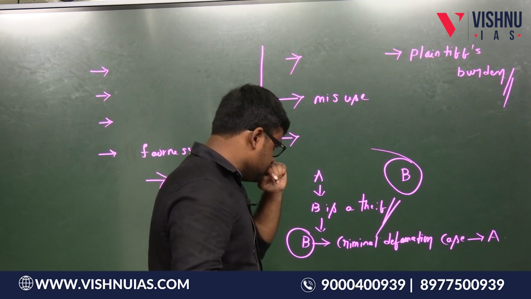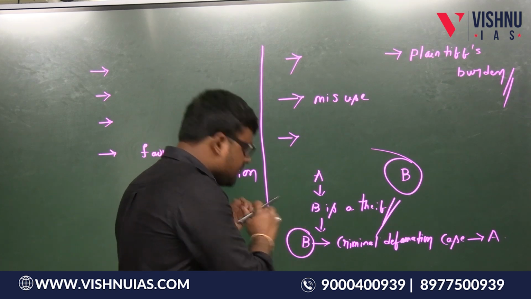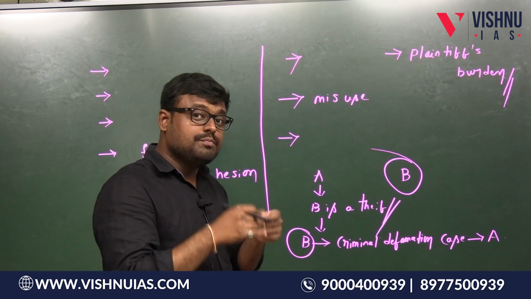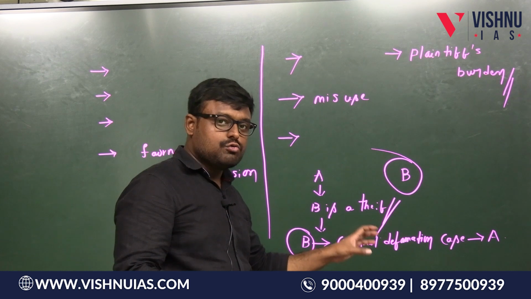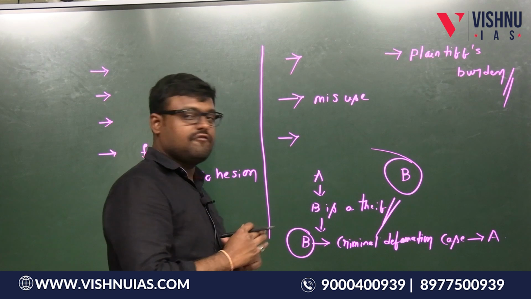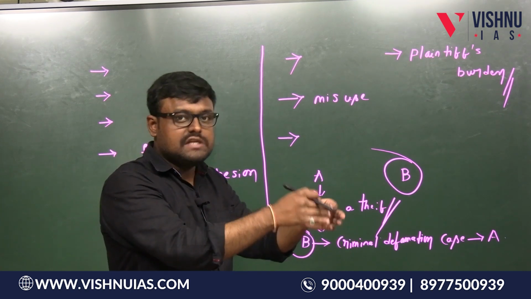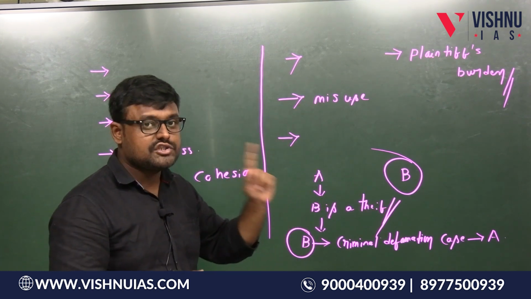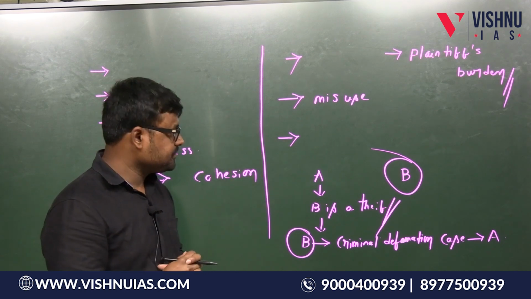Now, in this criminal defamation case, there is a burden. This B is called the plaintiff, and there is a burden on B, because B has to prove that he is not a thief, and that A made those comments, and those comments destroyed and damaged the reputation of B. There is a burden on B to provide the evidence to prove his innocence, or to prove that he is not a thief. So this is plaintiff's burden. That is also one challenge with respect to this criminal defamation case.